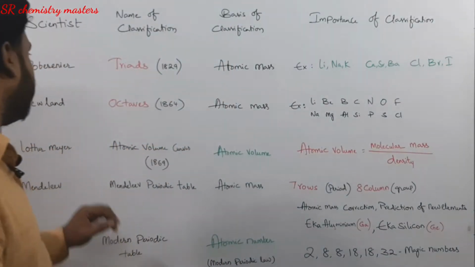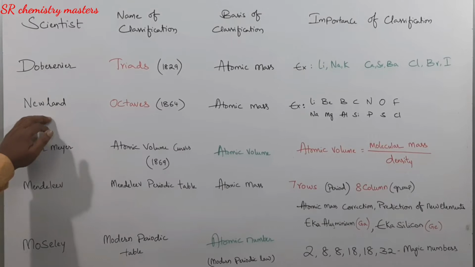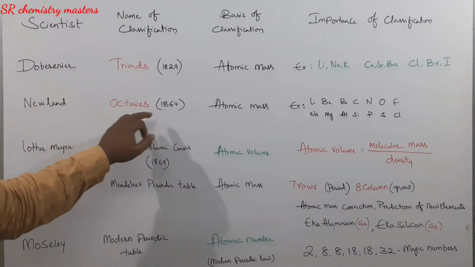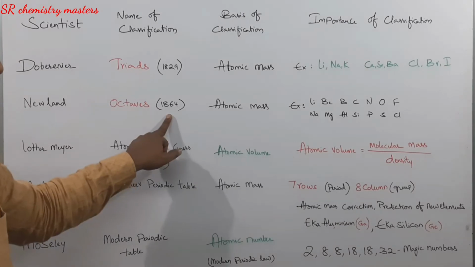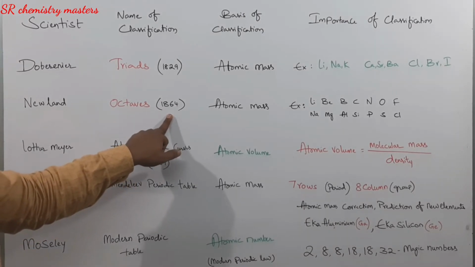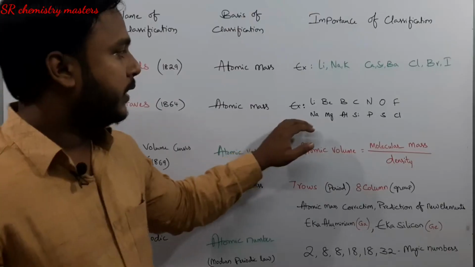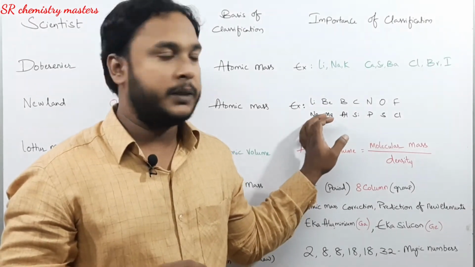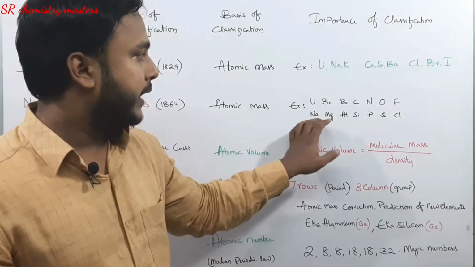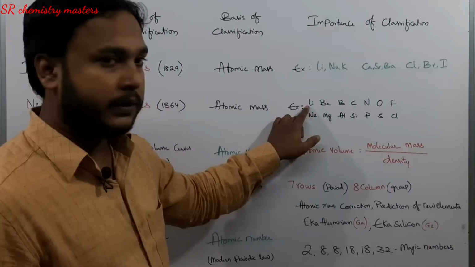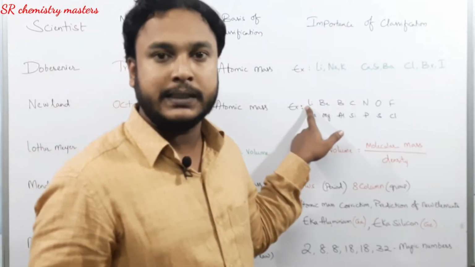The next one is Newlands' classification, and Newlands classified the elements into octaves in the year 1864. Again, the basis of classification of elements as per Newlands was atomic masses. Newlands arranged the elements in the increasing order of their atomic masses, and he stated that every eighth element has properties similar to that of the first element.